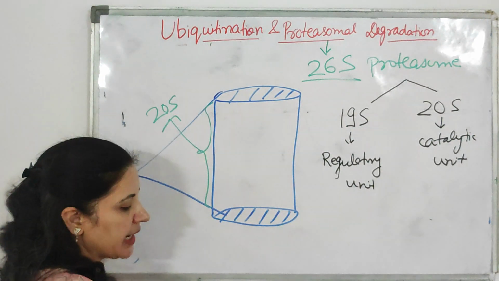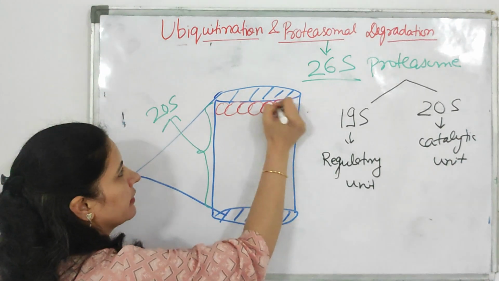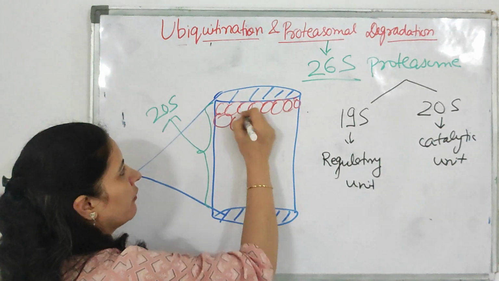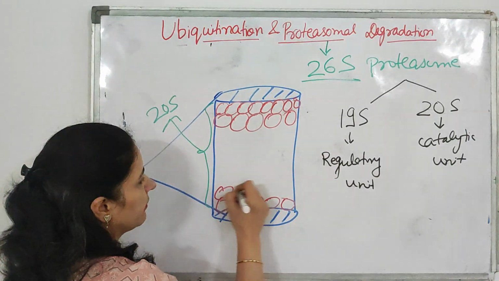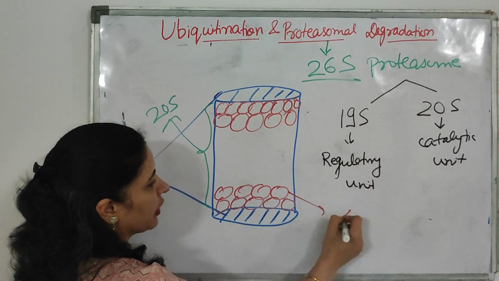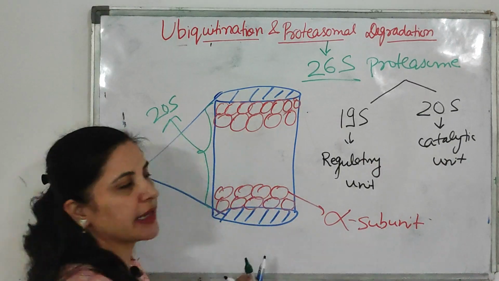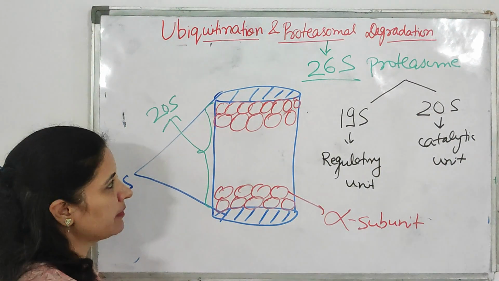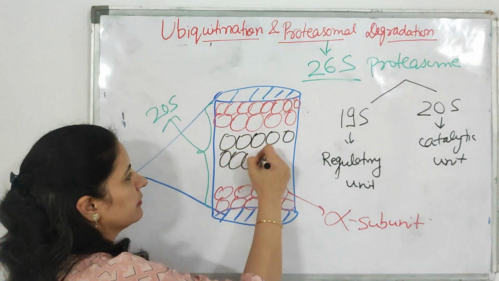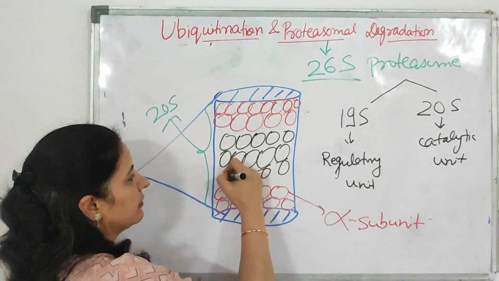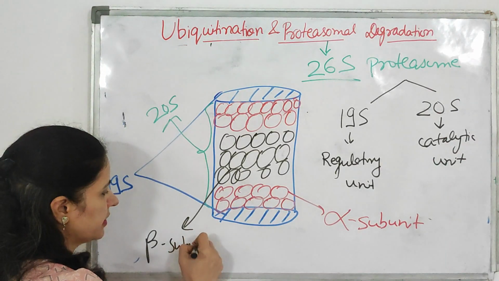And remember, this 20S subunit consists of two portions. One is the alpha subunit. This red one is the alpha subunit of 20S. And in between this red one, this black one is the beta subunit.